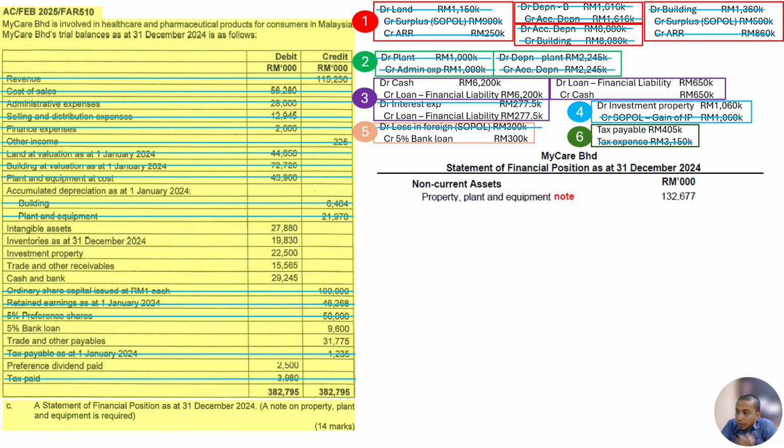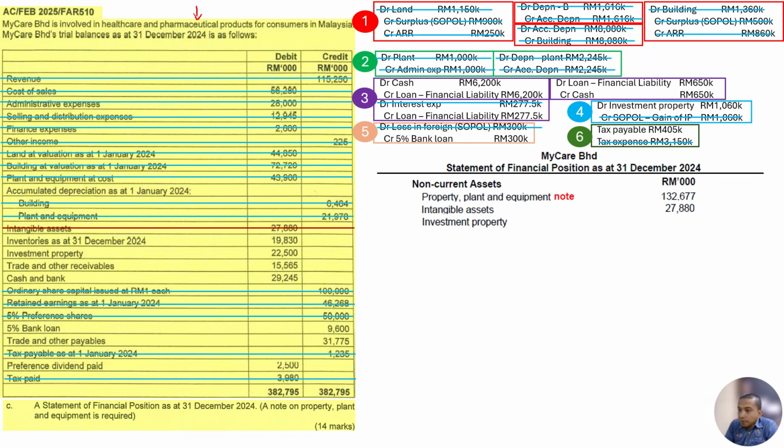The next part that we have are the non-current assets. Just see what items we haven't cancelled yet in this trial balance. Easy for us to do that. We can see everything is cancelled except intangible asset. So we proceed. Intangible asset is non-current asset. No adjustment, so we just cancel and put it here. Inventory is not a non-current asset. Investment property,